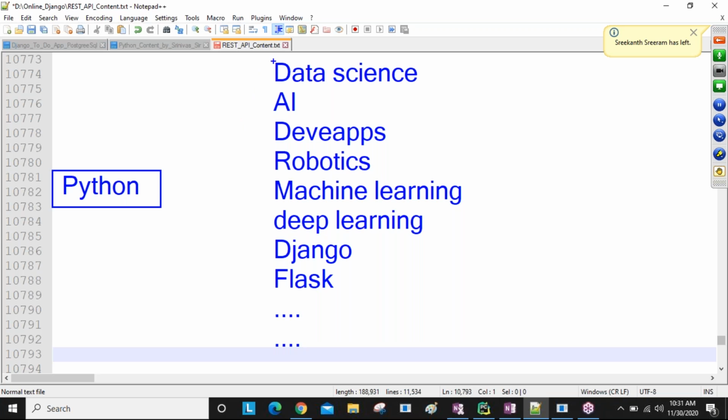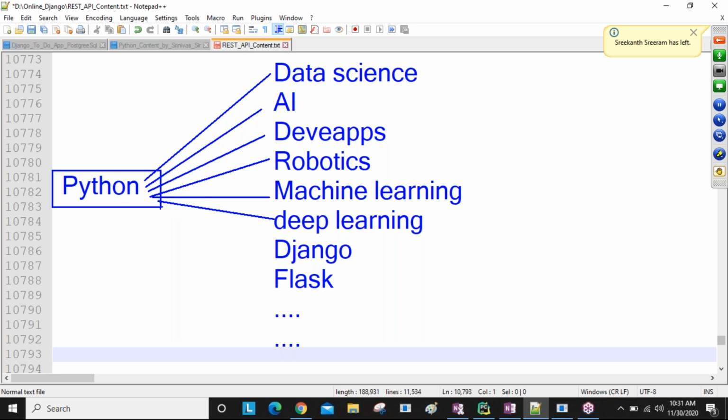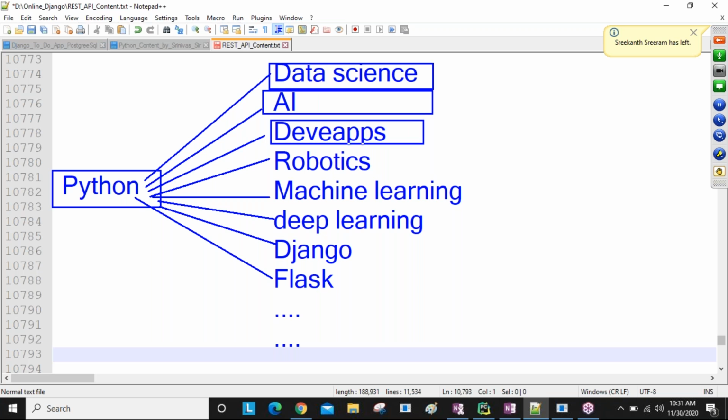So if you want to learn data science, then Python knowledge is required, guys. If you want to learn AI, Python is required. For DevOps, Python is required. Robotics, machine learning, deep learning, Django, Flask, and some healthcare related technologies are there. If you want to learn all these things, then the Python language is required. These are all different courses, guys, but Python is the common language. Python is the common basics.